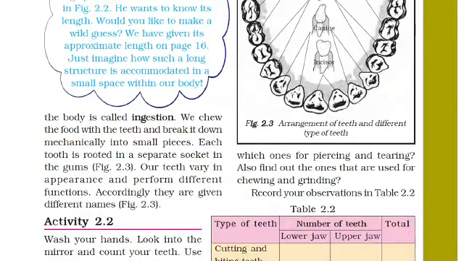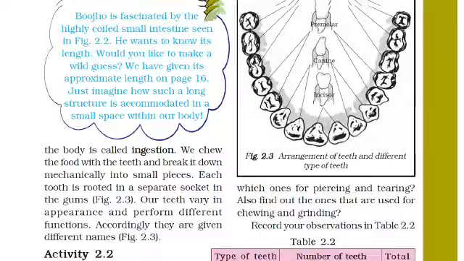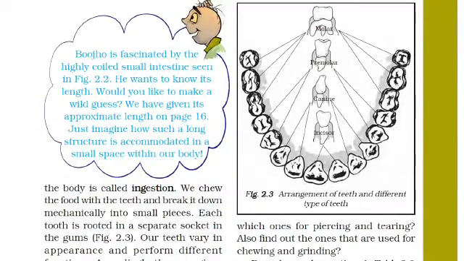Now we can see the structure of teeth and their different parts. There are four types of teeth: molar, premolar, canine, and incisor. How many types of teeth are there? Four types. You can see here these are the incisors. Then these are the canine teeth.